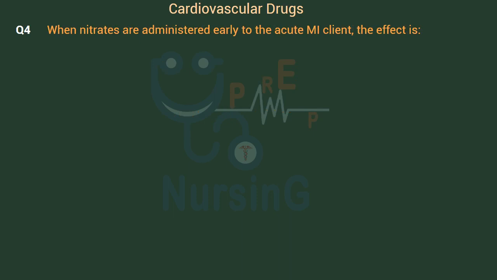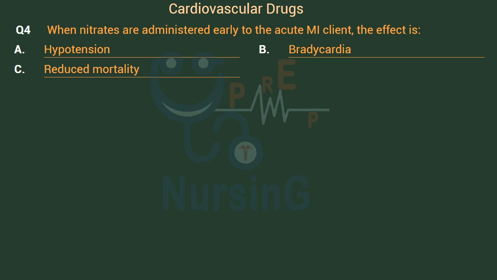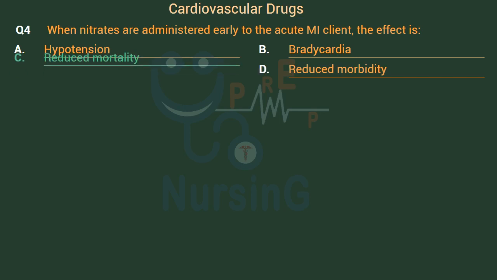When nitrates are administered early to the acute MI client, the effect is: Option A, hypotension. Option B, bradycardia. Option C, reduced mortality. Option D, reduced morbidity. Right answer is Option C.